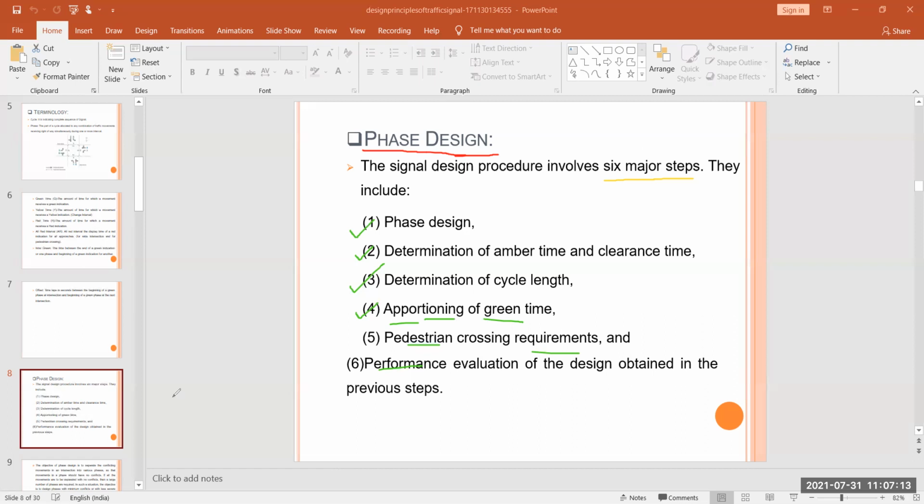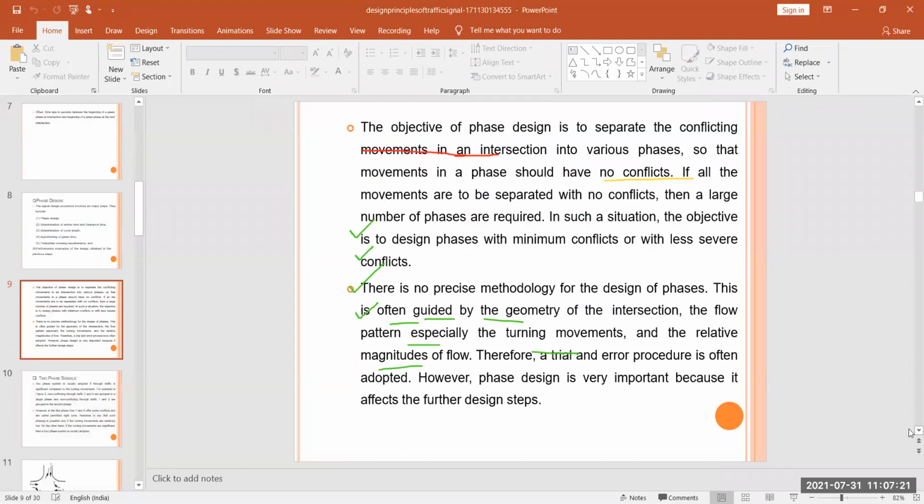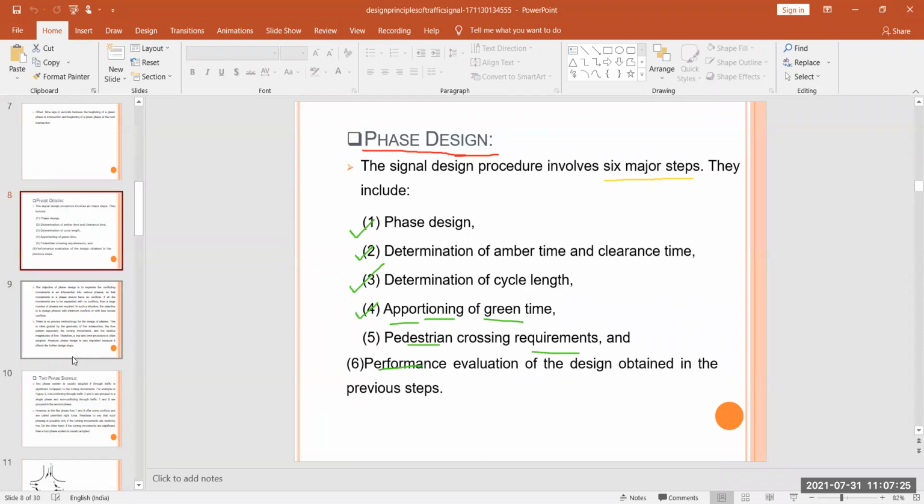So discuss the phase design concepts. Next is your objective. So here we have different things. First is our phase design. So I discuss the phase design.